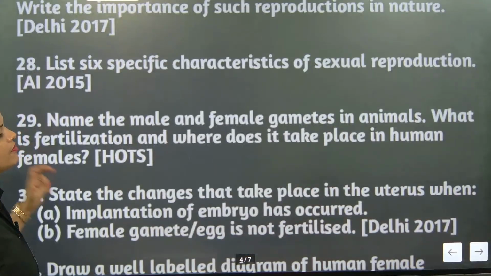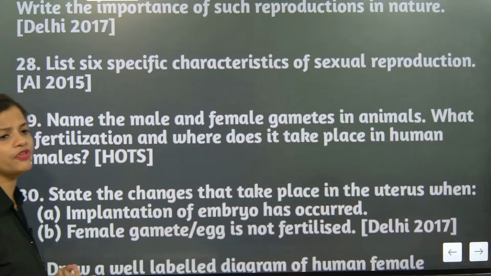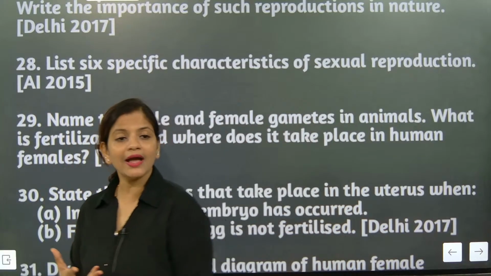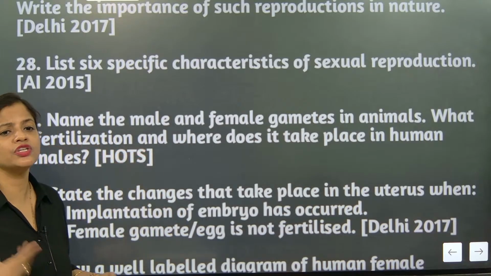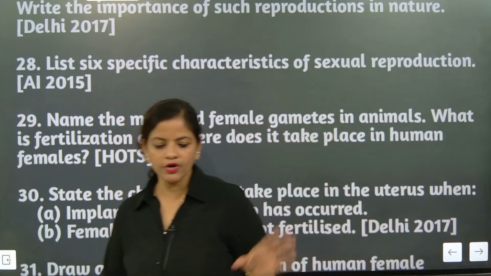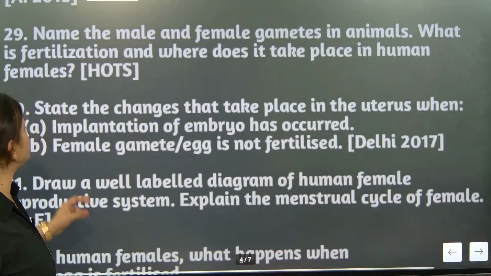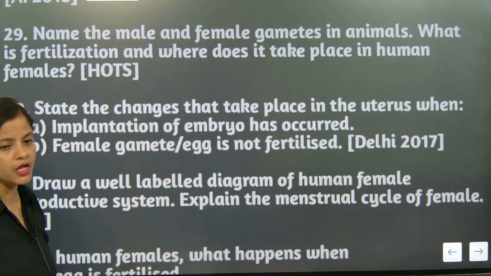Name the male and the female gamete in animals. Sperm and ova. What is fertilization and where does it take place in the human female? It is the oviduct or fallopian tube. Fertilization is the fusion of sperm and ova. That's it. No unwanted questions are there. So now state the changes that take place in the uterus when implantation of the embryo has occurred.